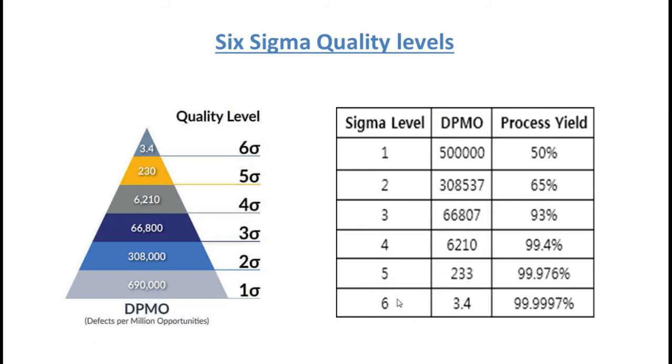That means the quality level achieved is excellent. Going beyond the Six Sigma level, the cost would be very high compared to the quality level that can be achieved. That's why the Six Sigma concept sets Six Sigma as the highest quality level.